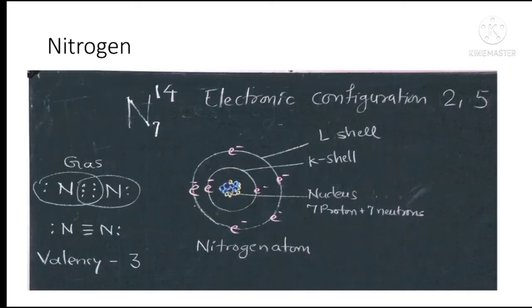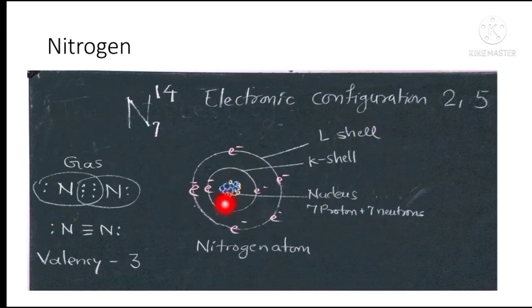The next one is nitrogen. So here you can see its symbol is N, atomic mass is 14, atomic number is 7. Electronic configuration will be 2, 5. 5 plus 2 equals 7. So here there are a total of 7 electrons.